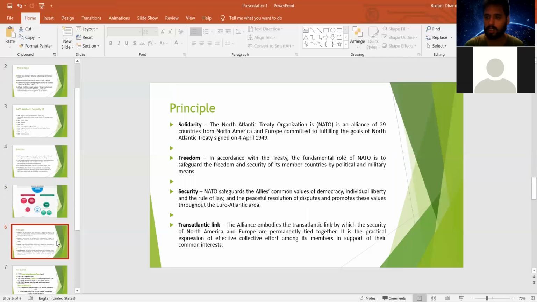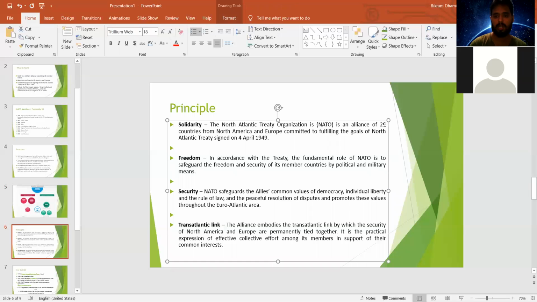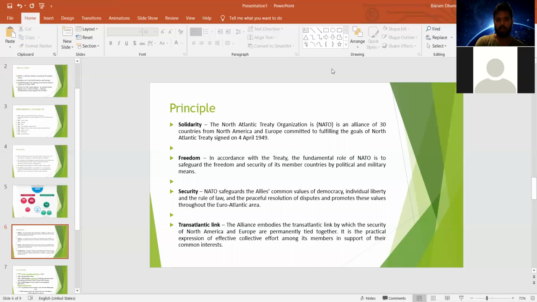So there are some principles of this organization. The principle holds for solidarity within this organization. The North Atlantic Treaty Organization, NATO, is an alliance of, it is also written 29 here, but it is 30. I have recently seen the updated data, and this data was previously not updated, so it is written 29.